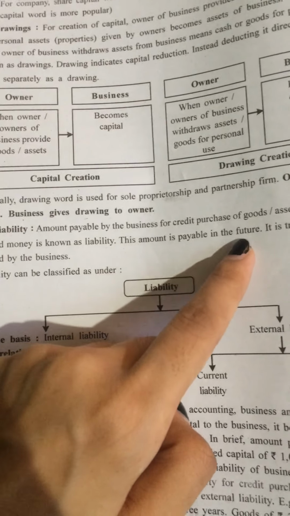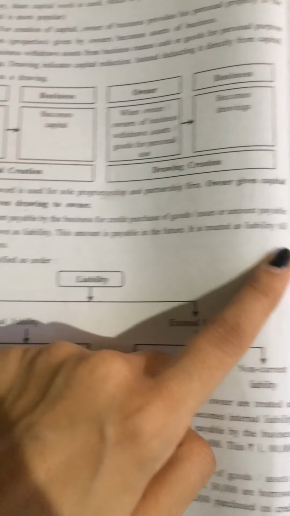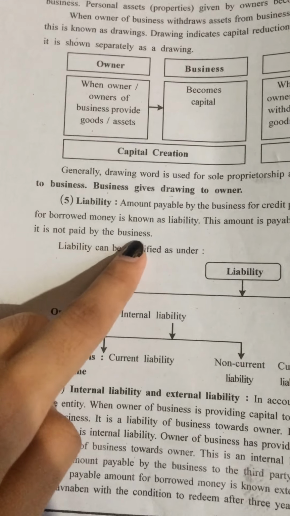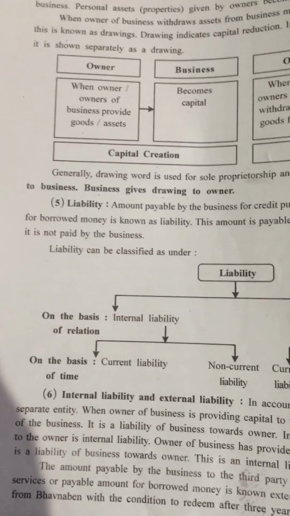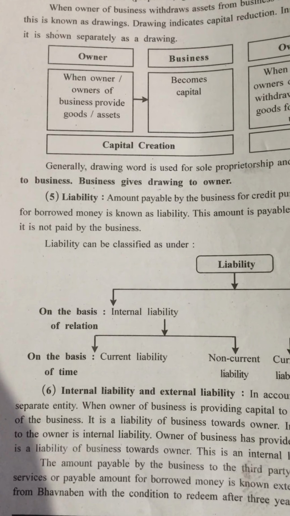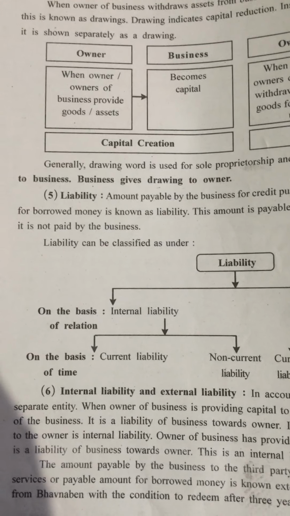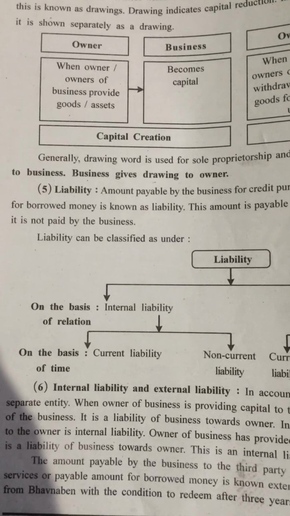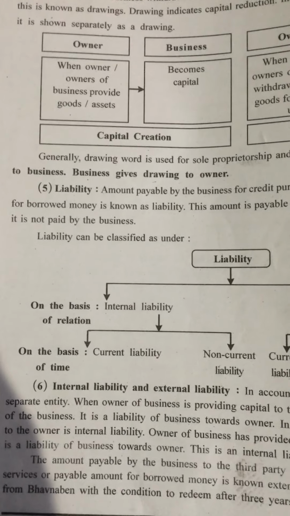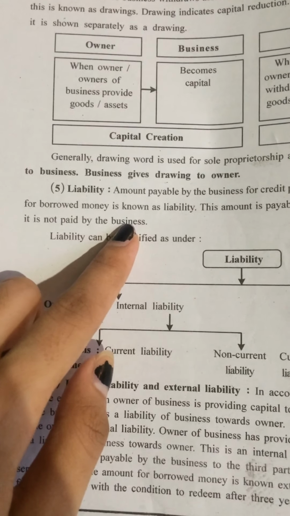This amount is payable in the future. It is treated as liability till it is not paid by the business. Means the business has liability until the business repays the money to the bank or to the financial institutions, or to the people from whom they have purchased the goods or assets. So until the business repays the loan or money, it is treated as liability.